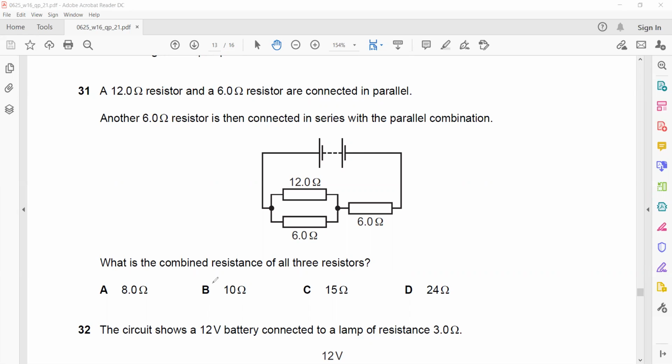So the correct answer is B, because first, when you find the combined resistance, they are in parallel, so product divided by sum. So 12 multiplied by 6 divided by 12 plus 6. That is 12 multiplied by 6, 72, divided by 18, and 72 divided by 18 is 4. And then this is a 4 ohm resistor now combined, and next to that is a series 6 ohm, so 4 plus 6, that is 10.